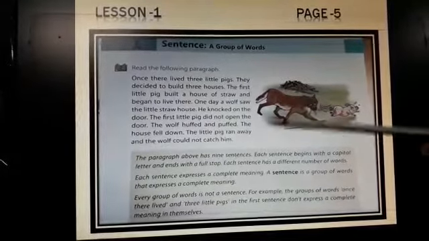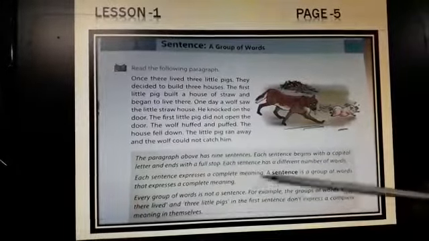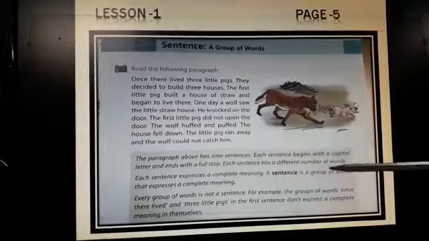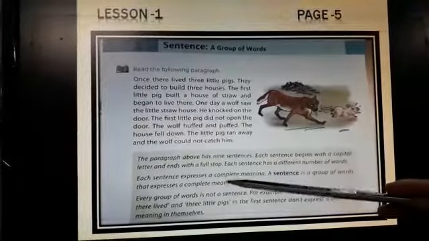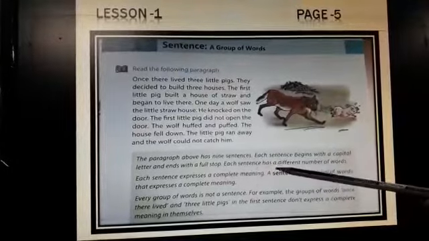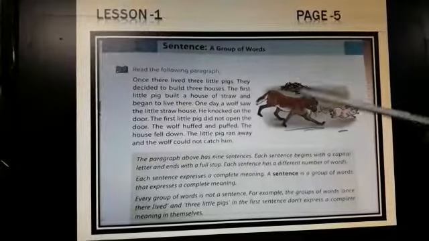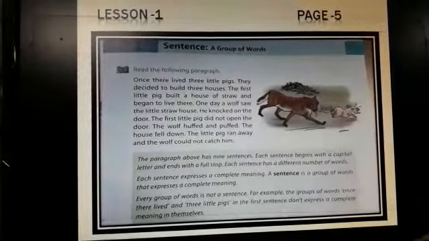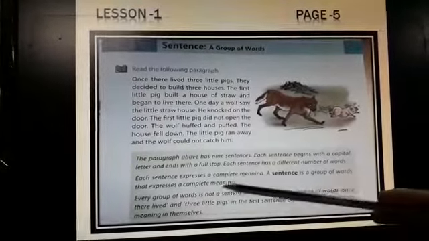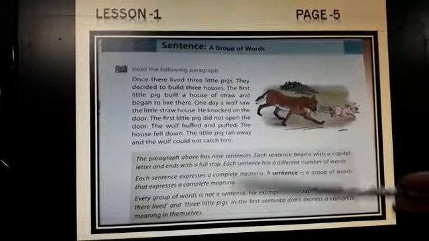Now, what did we learn from here? The paragraph above has 9 sentences. Each sentence begins with a capital letter and ends with a full stop. We can see here, each sentence has a different number of words. Of course, all are not of the same type. They have different words and are different sentences. Each sentence expresses a complete meaning. Of course, the sentence gives complete meaning.